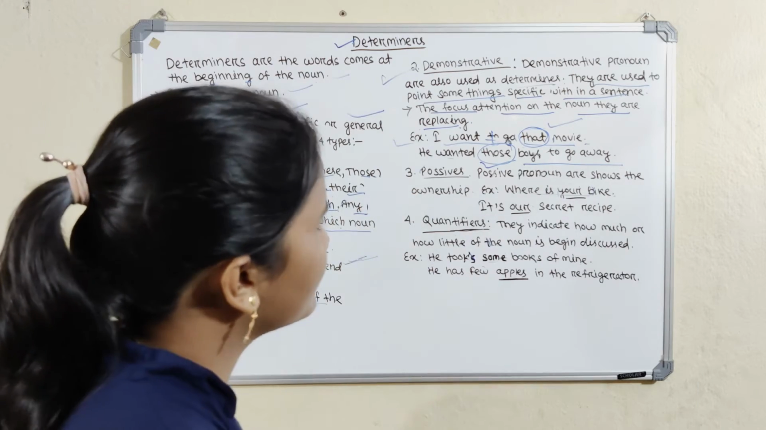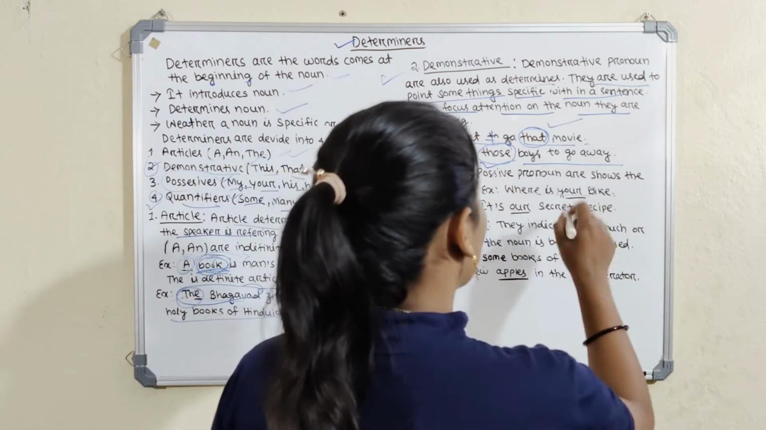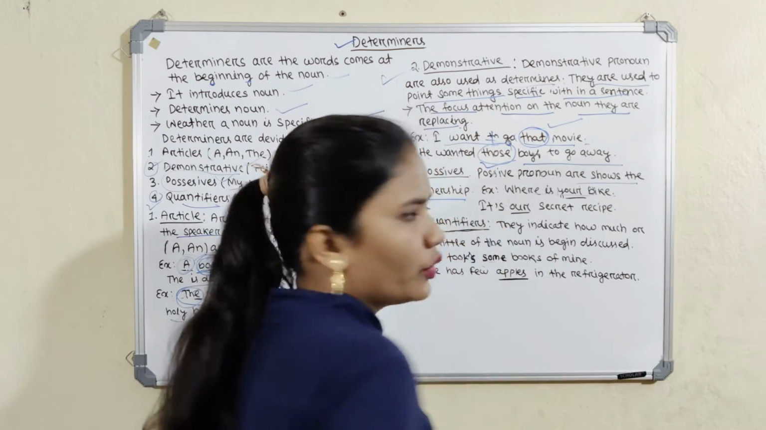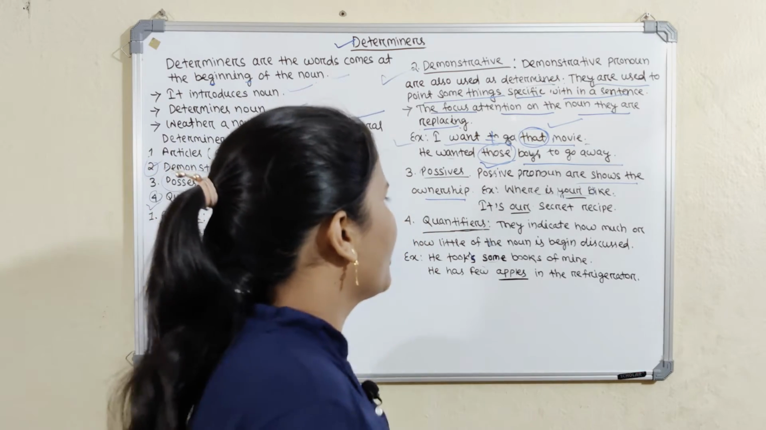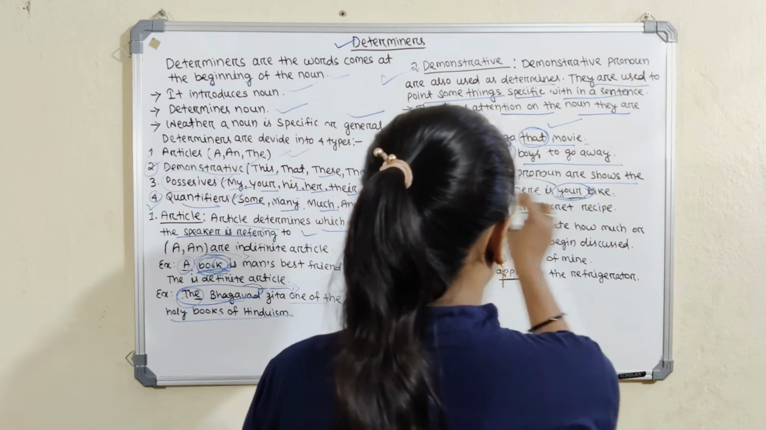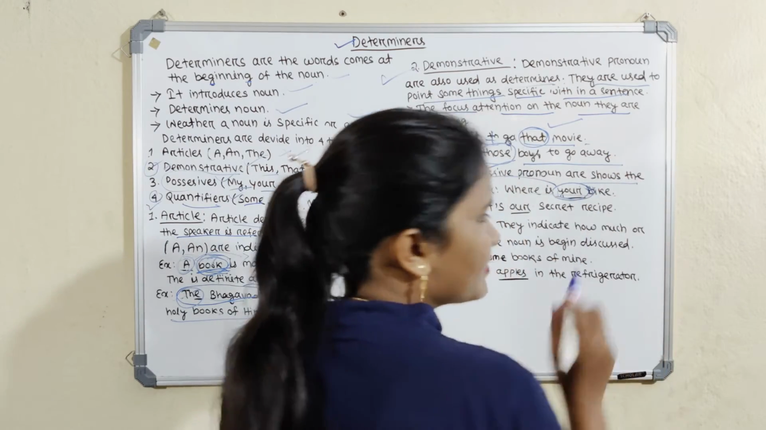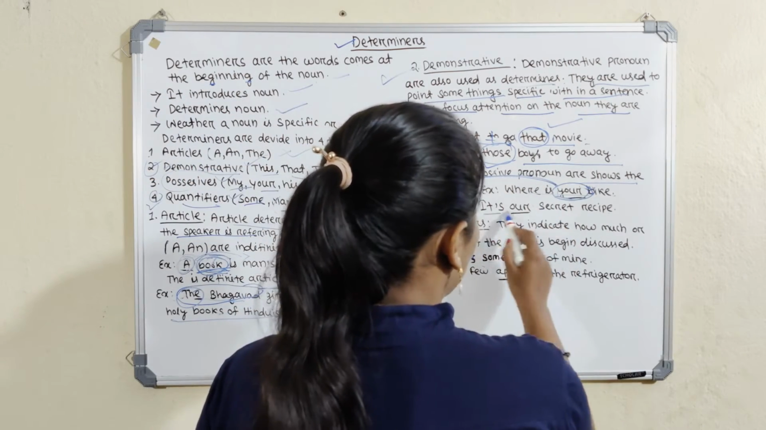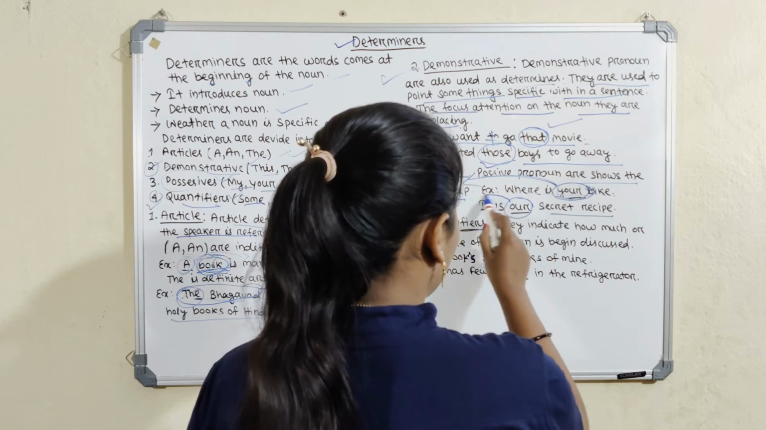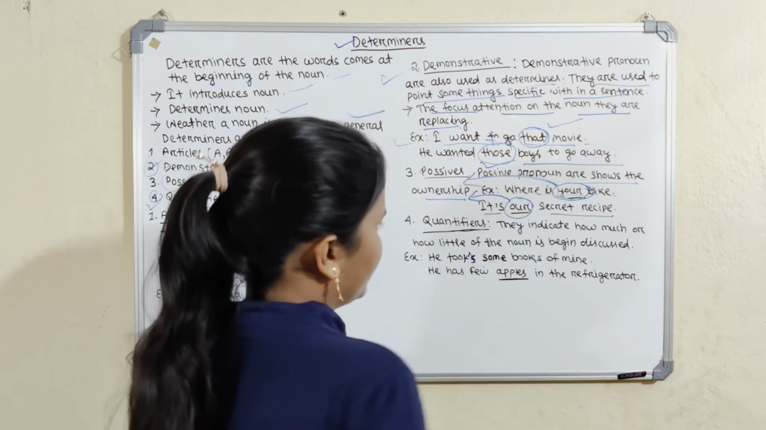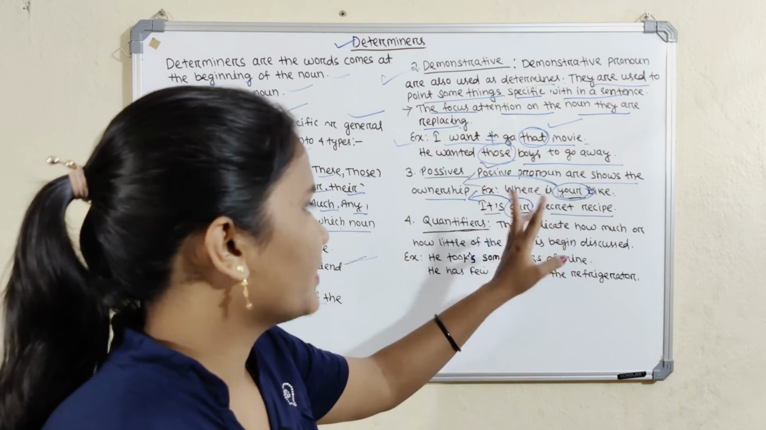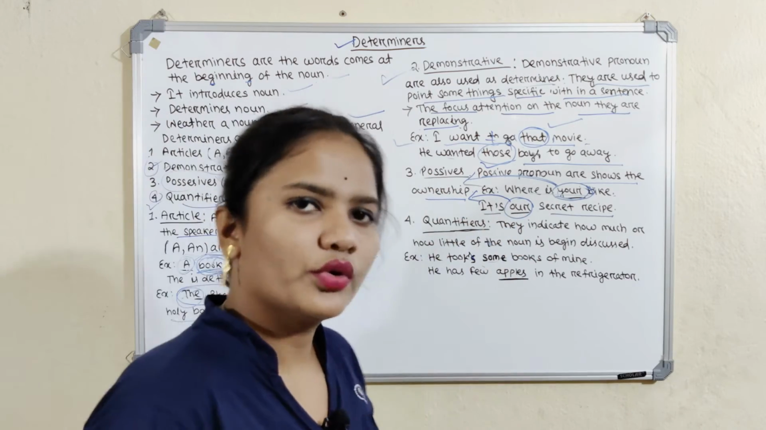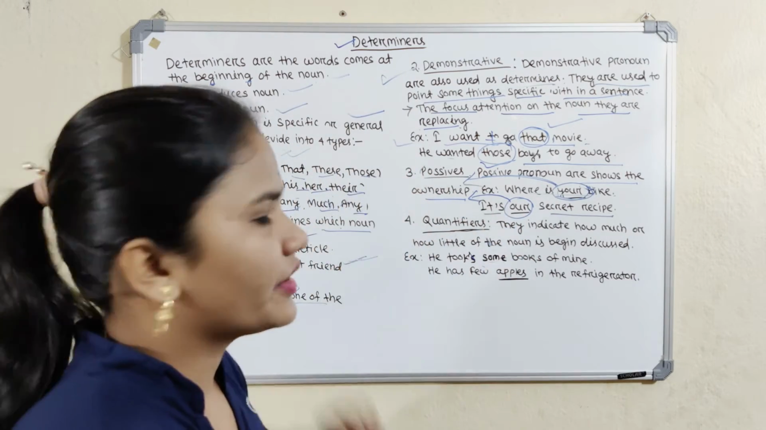Let's move to the third, that is the possessive. Possessive pronouns are also used as determiners. Possessive pronouns show ownership. They always show the ownership of the noun. Where is your bike? Your is a possessive, the word that shows the owner of the bike. So it is called a possessive. And it's our secret recipe. Our is a possessive pronoun, and it also shows ownership. It means the secret recipe belongs to someone, and the word our shows the ownership of the recipe. So it comes into the category of possessive pronoun.